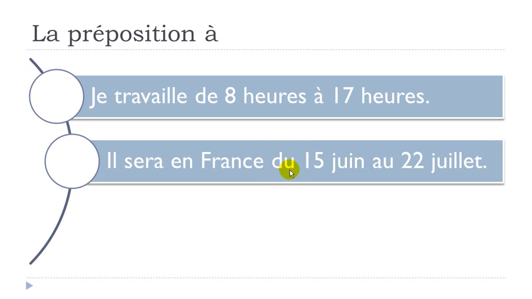So it does mean that normally you should put the article le 15 juin, and that's the reason why we've been combining the two, and it becomes du. Okay, we've been seeing that in a previous lesson, so if it's not clear, watch it. Du 15 juin au, same thing here, we've got the preposition à, but then combined with the same article, le, and it will become au 22 juillet. All right, so in that situation, you can see that it's exactly the same concept, but as we use the articles, then we've got to modify the prepositions. Okay, so il sera en France du 15 juin au 22 juillet.